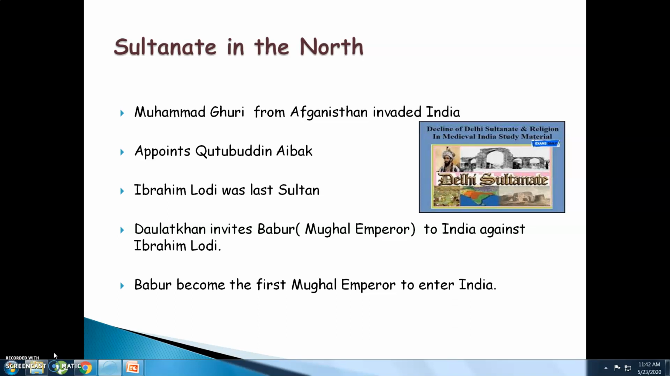After him, various other Sardars and Sultans came. Among them, Ibrahim Lodi was the last Sultan of Delhi. Daulat Khan and Ibrahim Lodi were not on good terms, and for that reason, Daulat Khan invited the Mughal emperor named Babur to India to fight against Ibrahim Lodi. That is how the Mughals got entry into the country of India, and Babur became the first Mughal emperor to come to India.